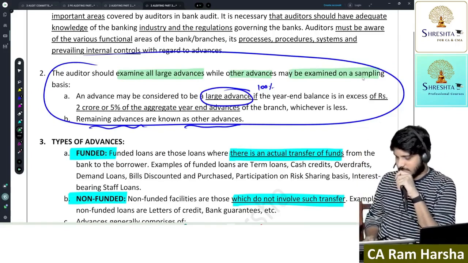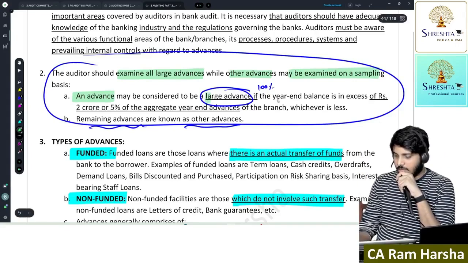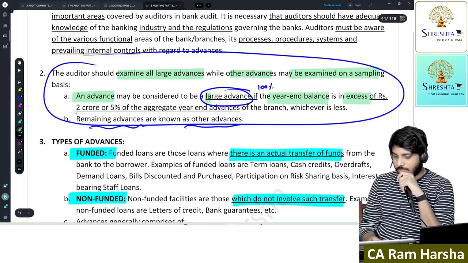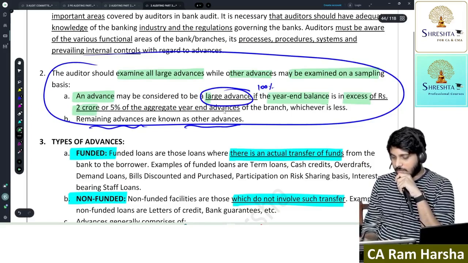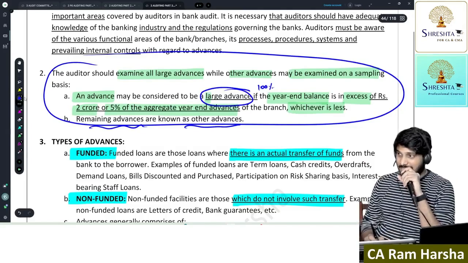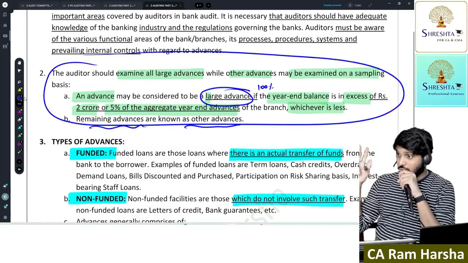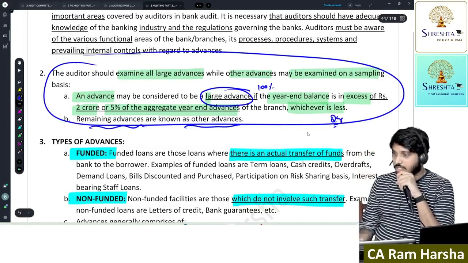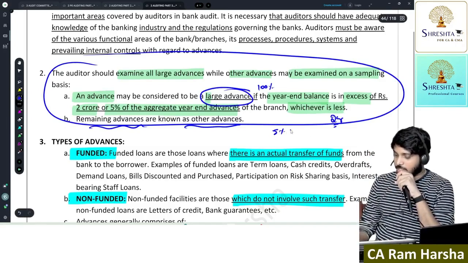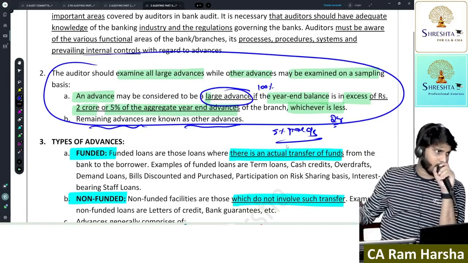What is a large advance? A large advance is an advance where the year-end outstanding balance is in excess of 2 crore or 5% of the aggregate year-end advances, whichever is less. Maximum how much is it treated as a large advance? 2 crore. If the outstanding loan for a customer is 2 crore, it is straight away large. Or if it is 5% of my total outstanding loans, then also it is treated as large.